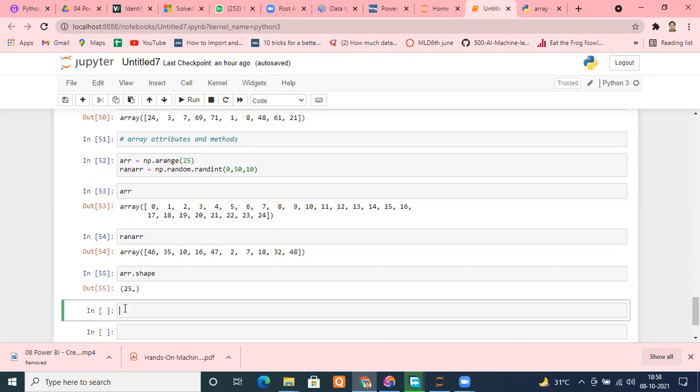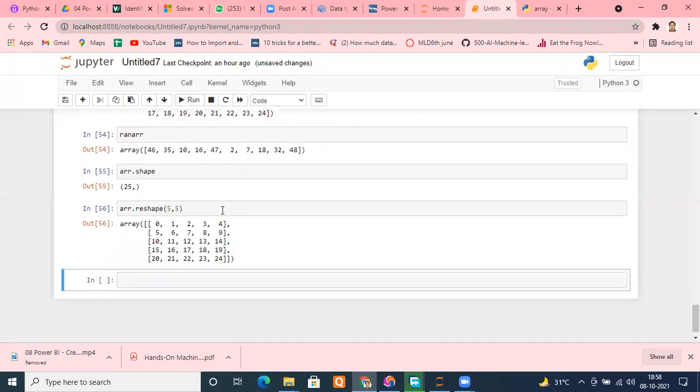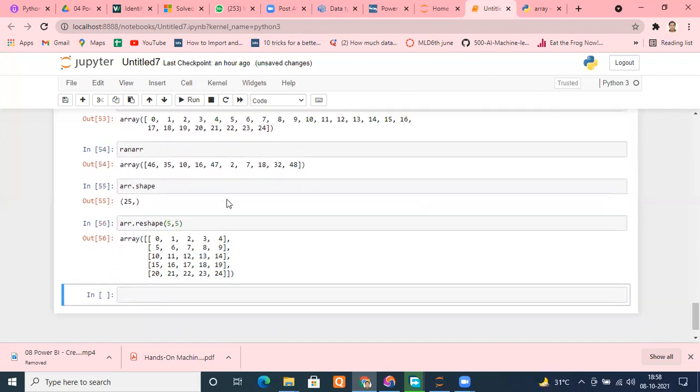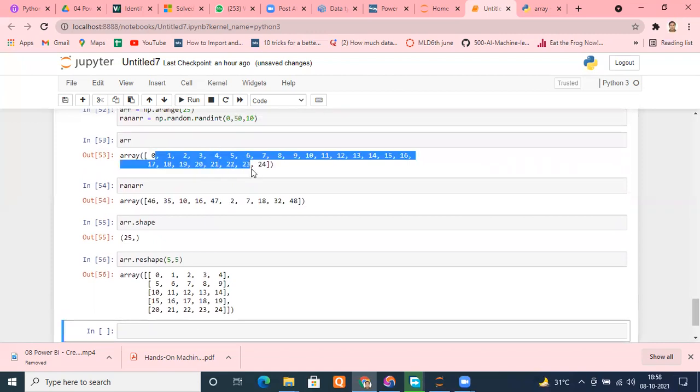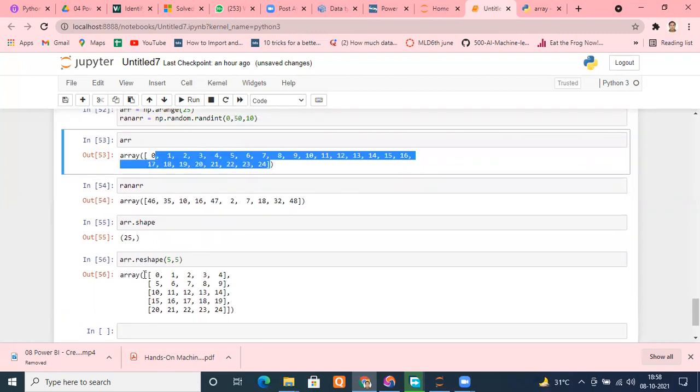So what I will do, I will type ARR.reshape. I want to reshape that ARR, and the form I need is 5 rows and 5 columns. I want to distribute it that way. Let me run it. Can you see that? The entire data from 0 to 24 has been converted into the 2D structure.